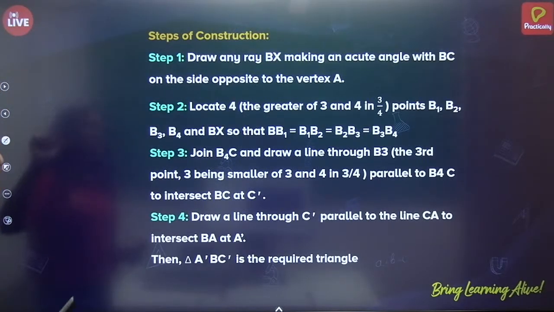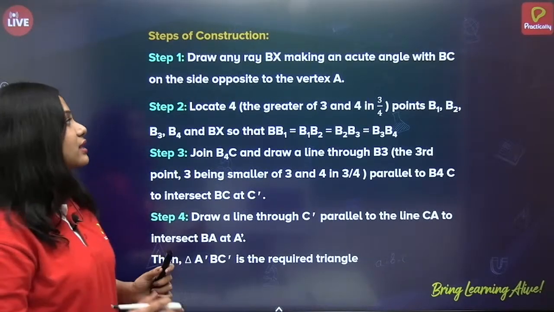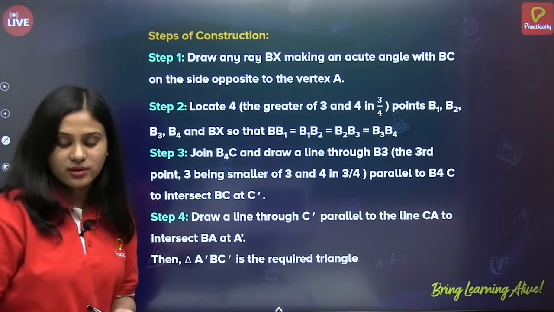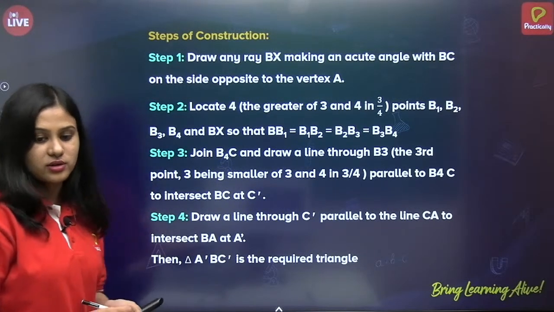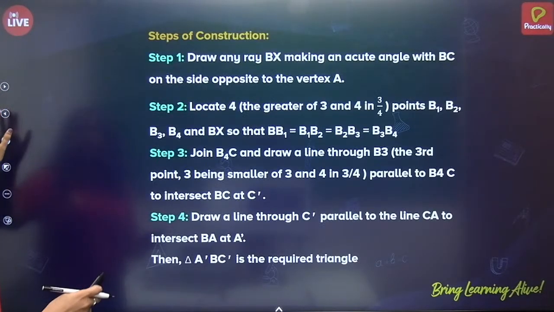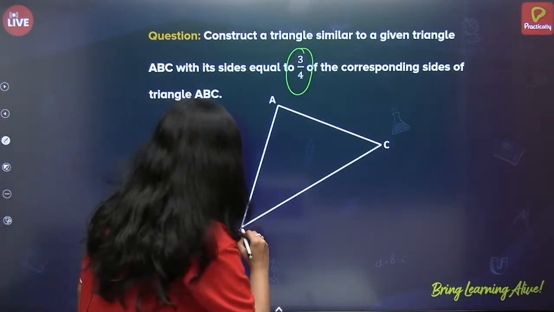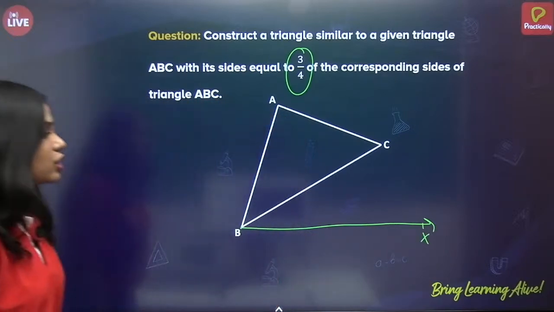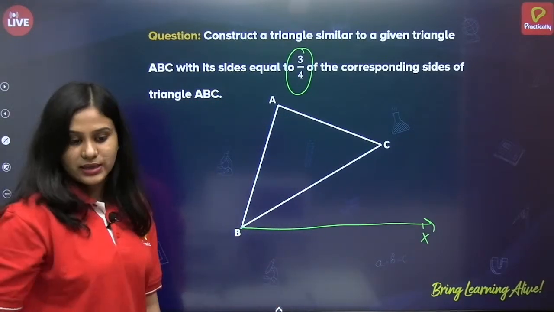Draw any ray BX making an acute angle with BC on the side opposite to the vertex A. Alright, so first let us draw BX. So this is BX, correct? So let us draw a ray BX.